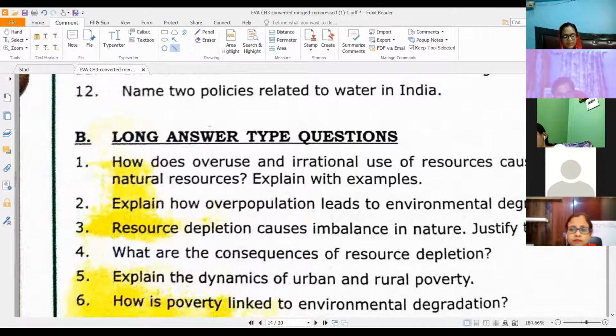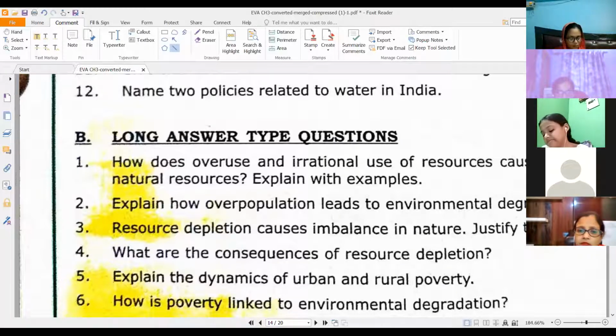Then how does overpopulation lead to environmental degradation? Very easy. You can list a whole, complete essay you can write on this question. Then resource depletion causes imbalance in nature, justify the statement. So you have imbalance in nature on page 20, right? You can go through the points and form your answer.